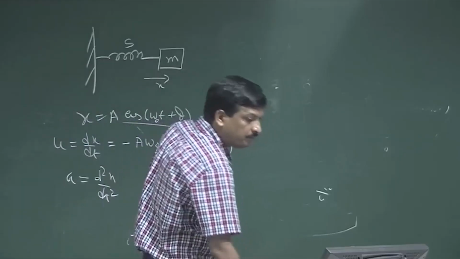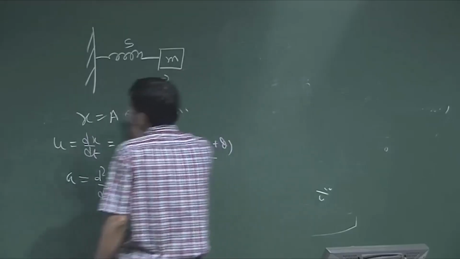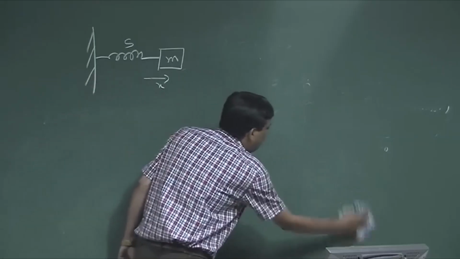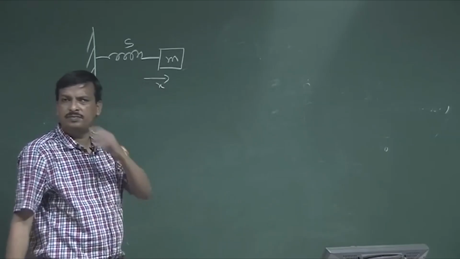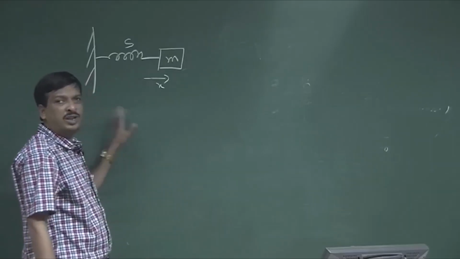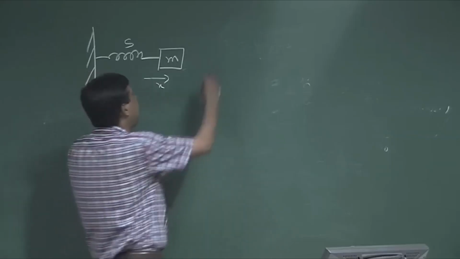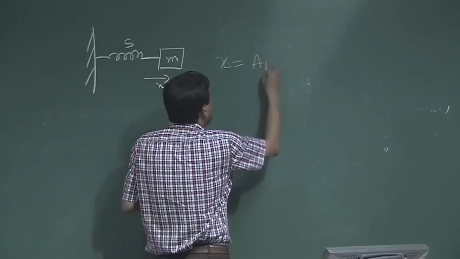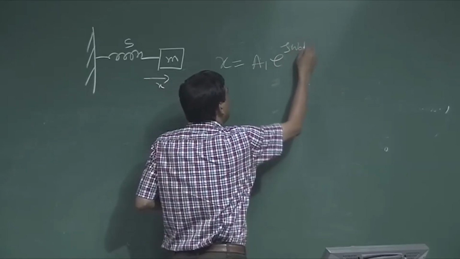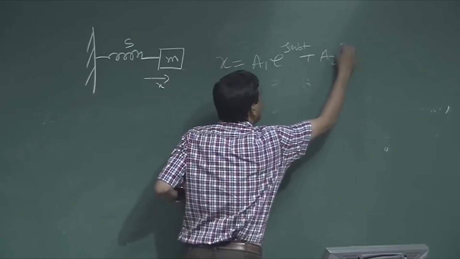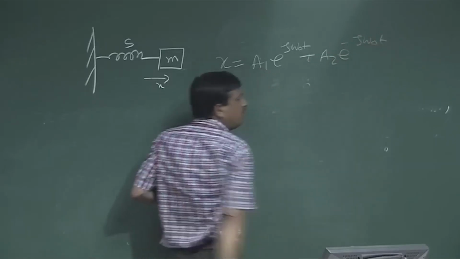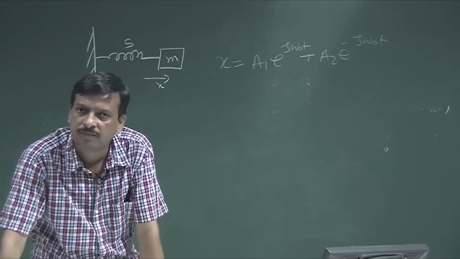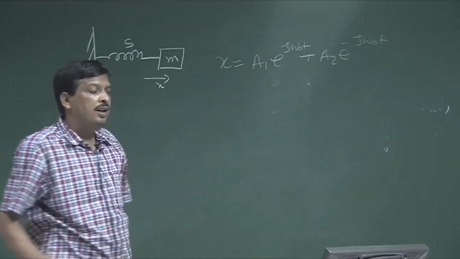Okay. Now, same solution, this is called sinusoidal solution. Similar things can be found from an exponential solution. So, instead of writing x is equal to a cos theta plus b sin theta, I can write the same solution of the second order differential equation as x is a1 e to the power j omega 0 t plus a2 e to the power minus j omega 0 t, complete solution in exponential form. Instead of cos or sin, I can write e to the power. Now, a1, a2 are arbitrary constants.